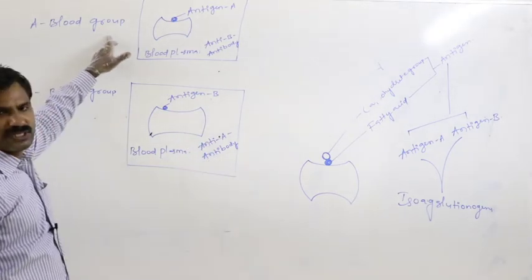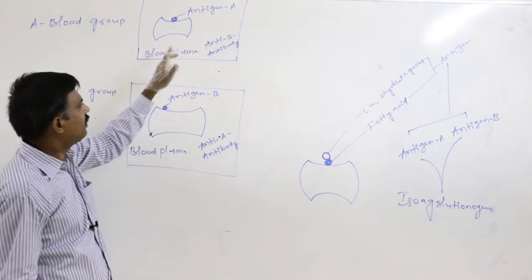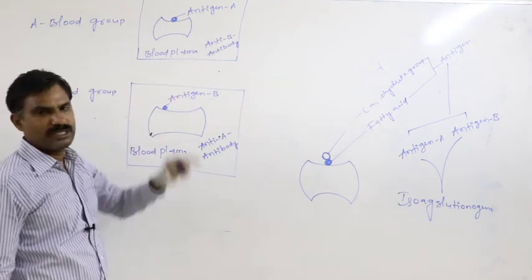In an A blood grouped person, antigen A is present on the surface membrane of the RBC, and anti-B antibody is present in the blood plasma.